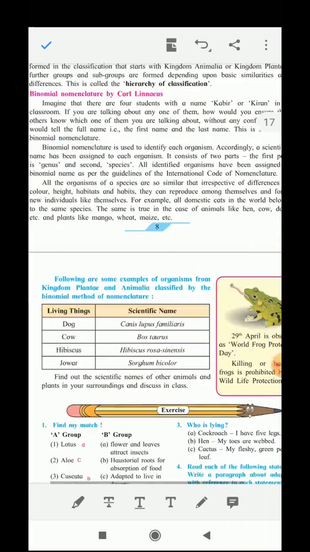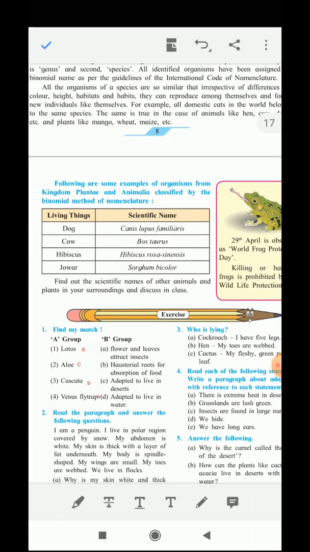Some examples are given here, the living thing and its scientific name. For dog it is Canis lupus familiaris, cow it is Bos taurus, hibiscus it is Hibiscus rosa-sinensis, jowar it is Sorghum bicolor. So this way we can find out the different names of the plants and the animals.